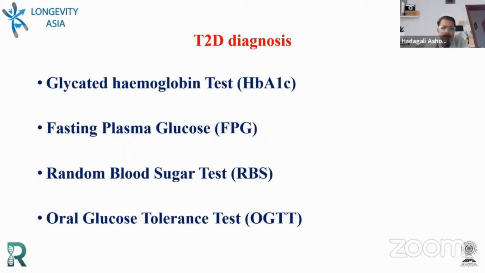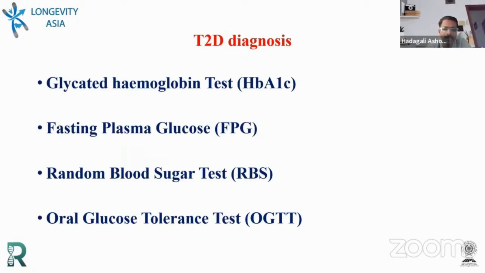One important test is the HbA1c test, which gives us the average glucose level in the blood over a period of 3 months. Randomly also we can check; for some reason, when a person faints, we can check their blood, and sometimes we come to know that their glucose level is high, or their fasting level may be high.